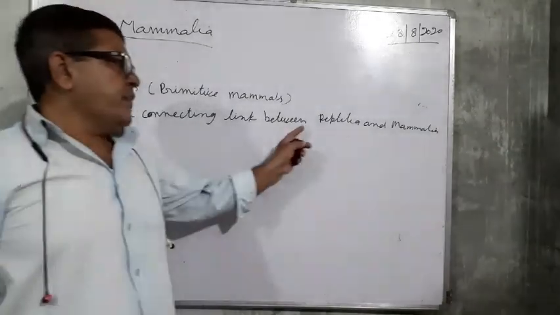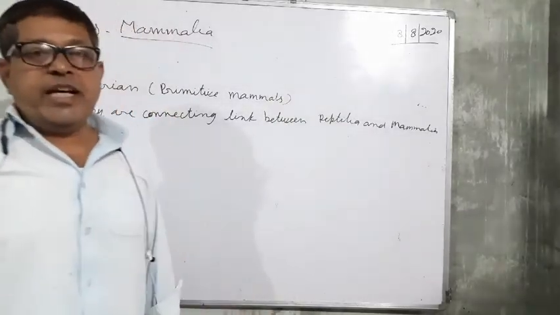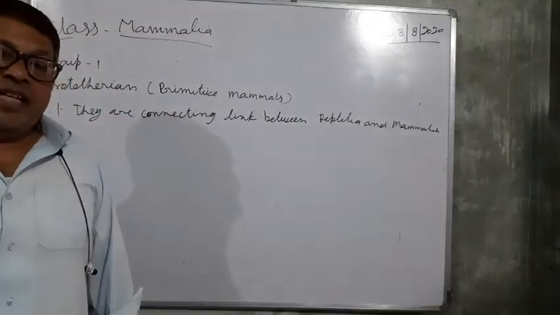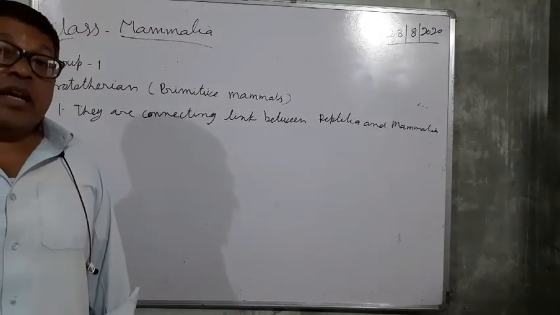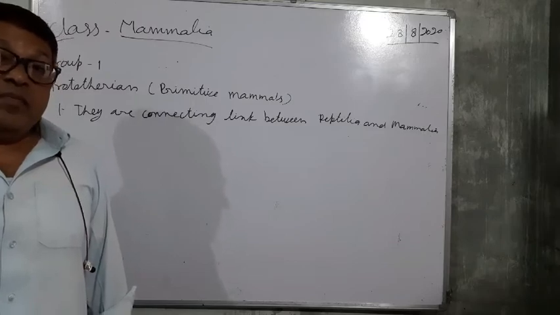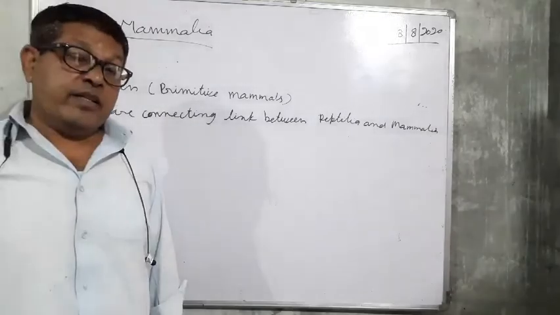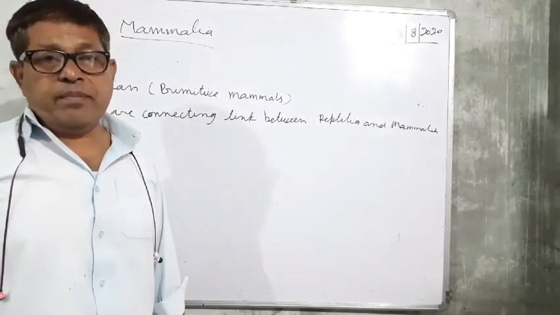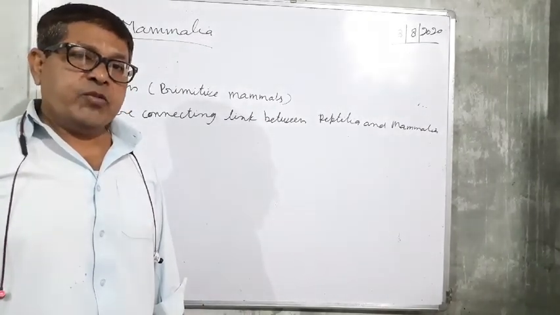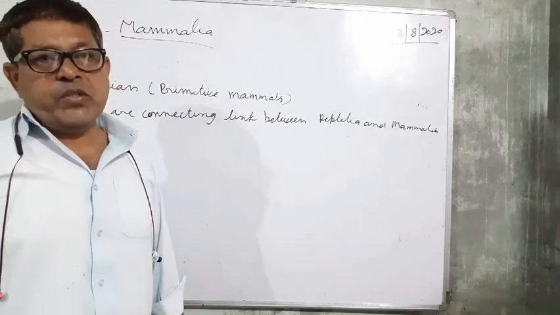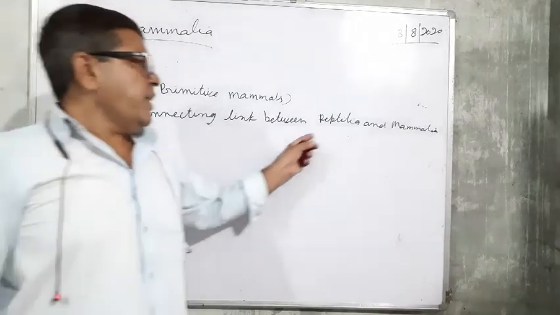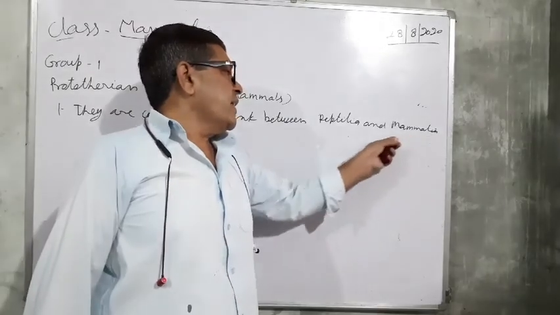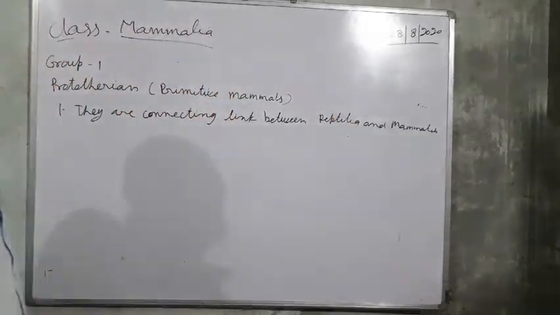So these are the features of the reptiles. And mammalian features, they have mammary glands, and they give milk to their young. In this way they are called the connecting link between reptilia and mammalia.